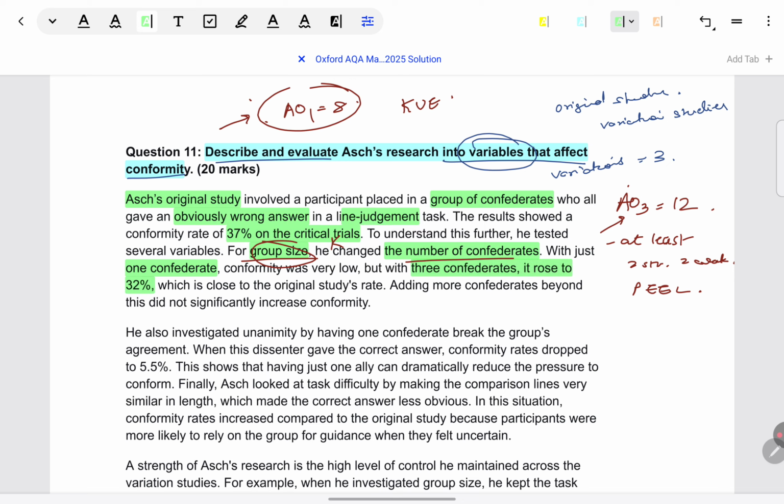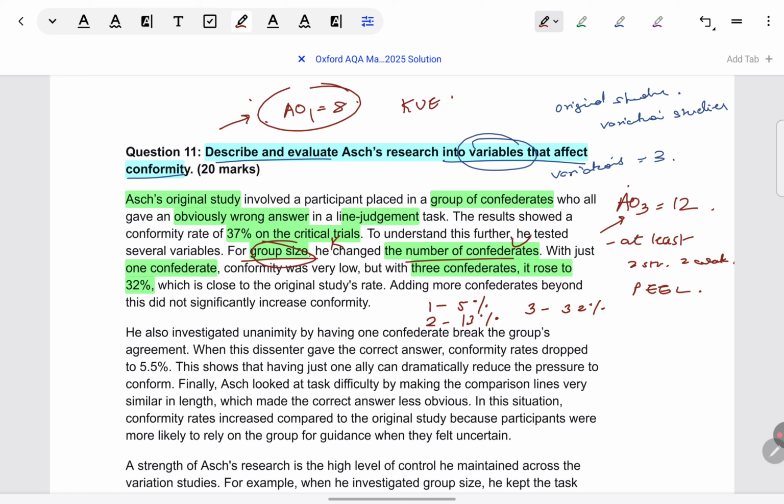See, here the student hasn't done it, but I would strongly recommend you give the percentages for all the variations of number of confederates. Like for one confederate, the conformity was only about 5%. With two confederates, it was about 13%. With three confederates, it became 32%, and it stayed more or less constant from there. It did not vary after that.